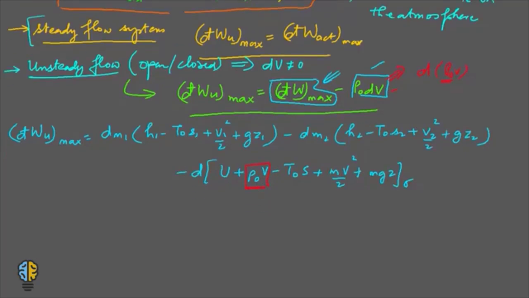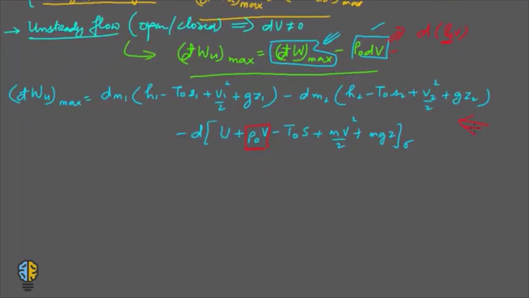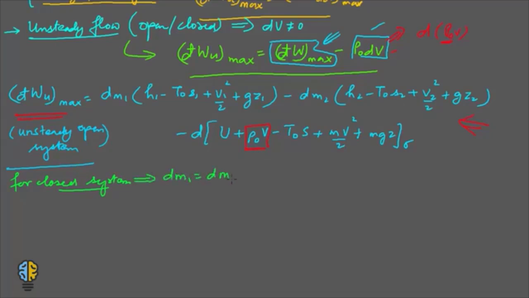Now this particular expression is the maximum useful work for an unsteady open system. Let me write it down again. So this is for an unsteady open system. You can note down this expression. Now what if we have an unsteady closed system? For a closed system, we know that there is no mass inflow or outflow. So I will say that dm1 is equal to dm2 is equal to 0.